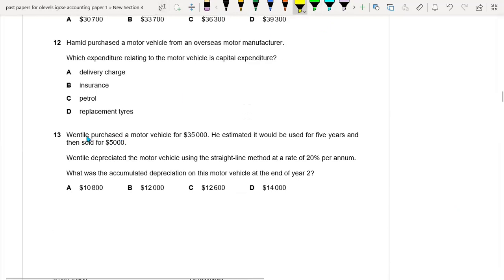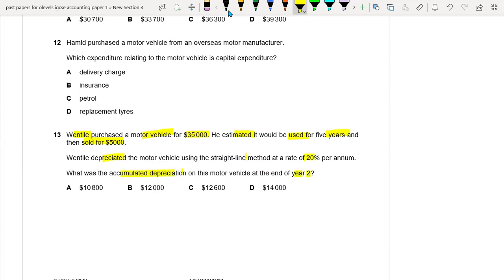Question 30. Ventile purchased a motor vehicle for 35,000. He estimated that it would be used for 5 years and then sold for 5,000. Ventile depreciated the motor vehicle using the straight line method at 20% per annum. What was the accumulated depreciation on his motor vehicle at the end of year two?